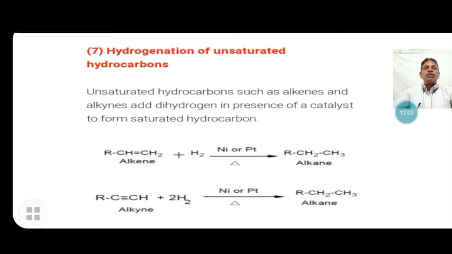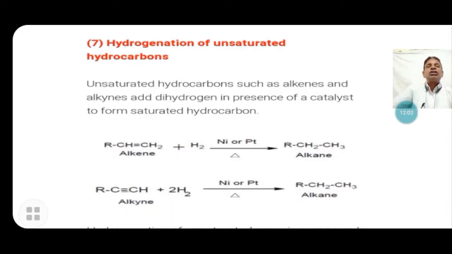Now, another very important reaction, hydrogenation reactions of unsaturated hydrocarbons. We know the vegetable oils, various types such as coconut oil and groundnut oil. These are unsaturated higher fatty acids. When unsaturated oil is added with hydrogen, it forms the saturated higher fatty acid, that is known as ghee. Banaspati ghee is produced from vegetable oil by the process of hydrogenation. In these reactions, nickel and platinum catalysts are used for the hydrogenation of unsaturated hydrocarbon to saturated hydrocarbon.